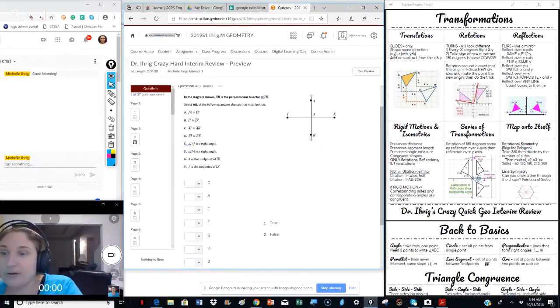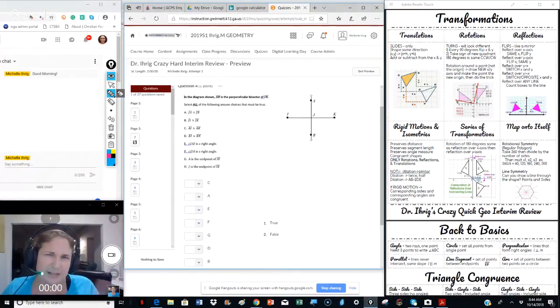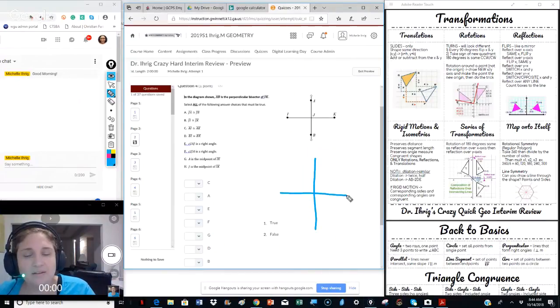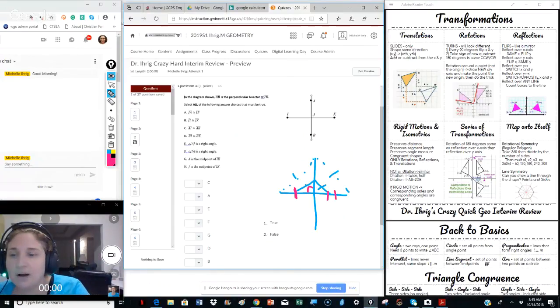Okay, this is a really great slide. This slide talks about perpendicular bisector, which we already kind of talked about in the first one a little bit. Anytime we have a perpendicular bisector, basically what's going to happen is these things here will always match up. These little triangles also create right angles. And this side here and this side here will match up. Those are essentially the rules of it.